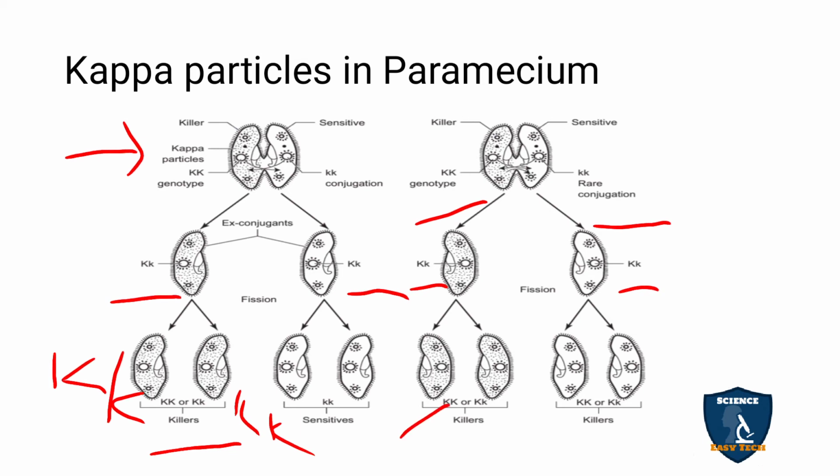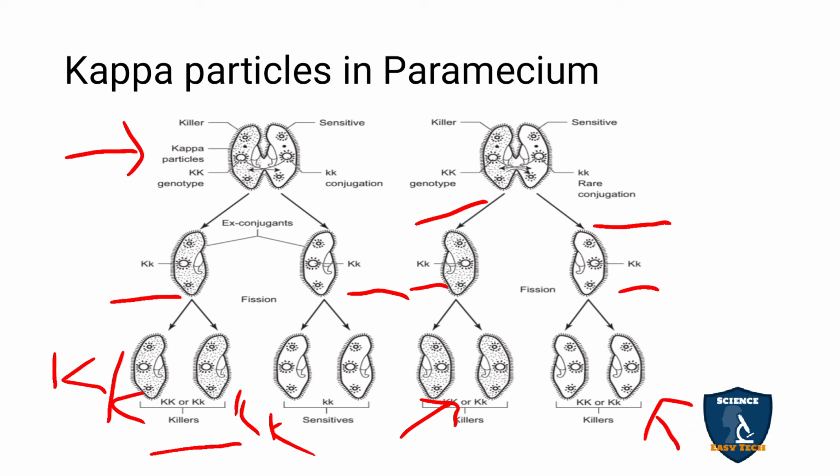From this also you get a killer type paramecium, that is, kappa particles are present in it, and here also the kappa particles are present, that is killer type. So this is a normal explanation I had given based on the diagram. But the real fact is that the kappa particle is a parasite, that is, a parasite or symbiont. They are living inside the host, but they are not causing any harm to it.